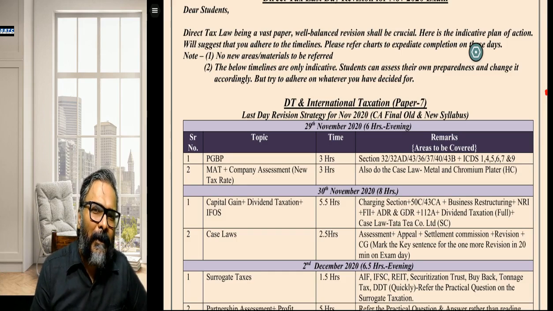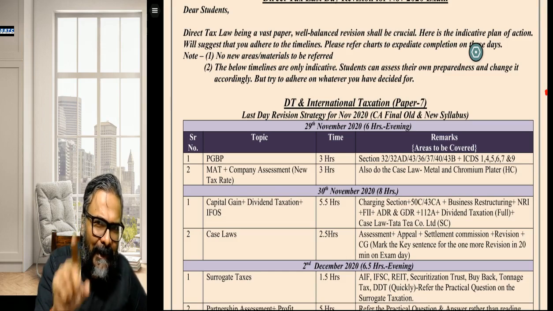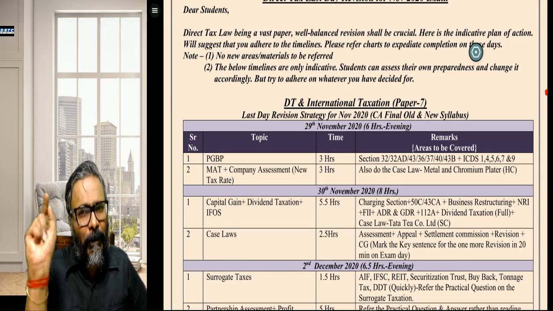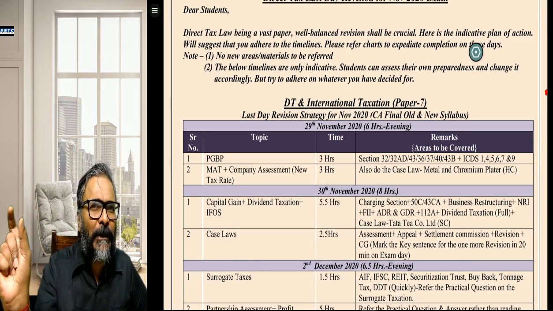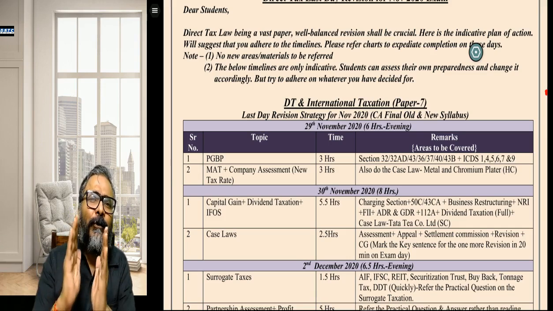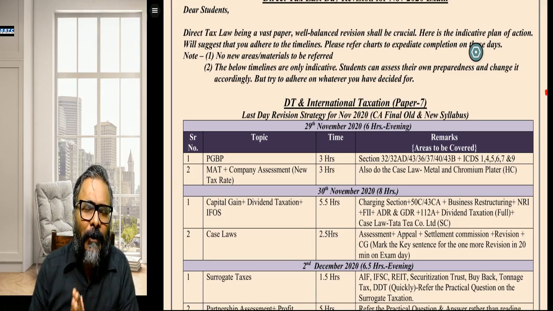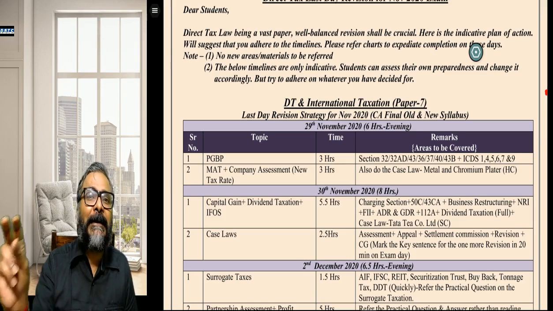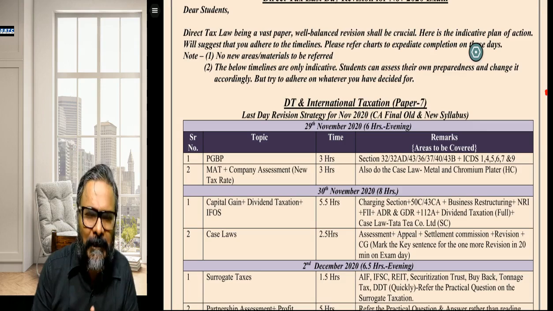What we will be looking at is utilizing that evening of costing, and the very next day, that is the 30th of November, maybe a partial day if not the entire day, so that you will be in a better position to revise comprehensively your direct tax paper, which is quite a vast syllabus in the first place.